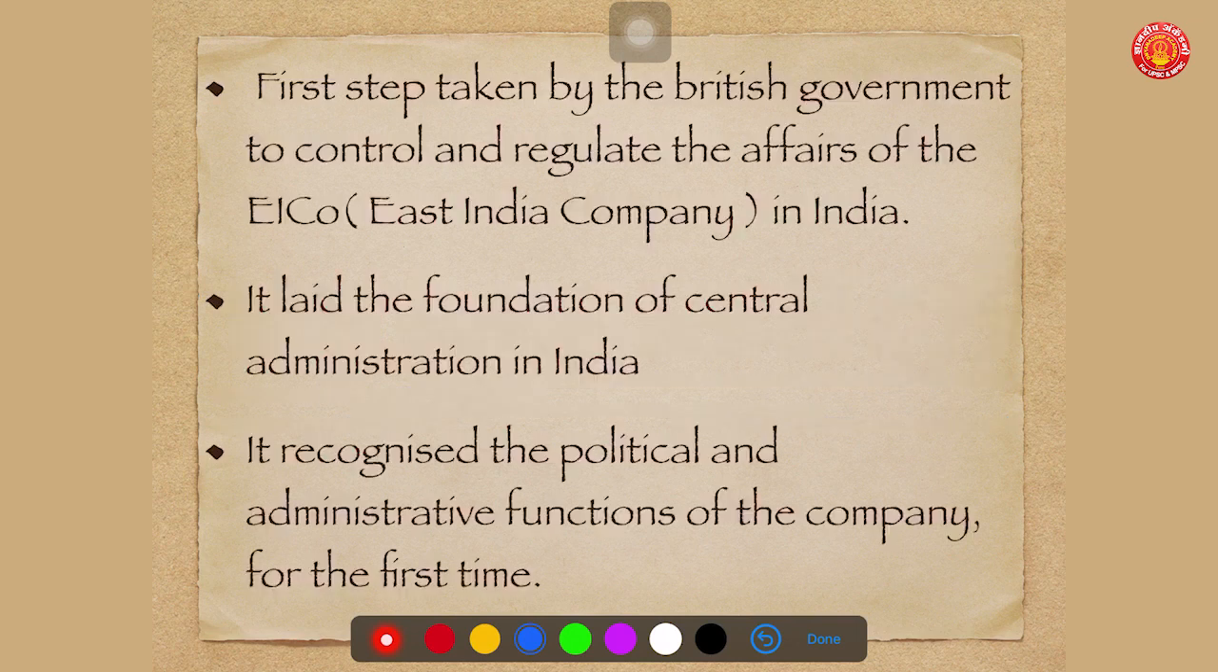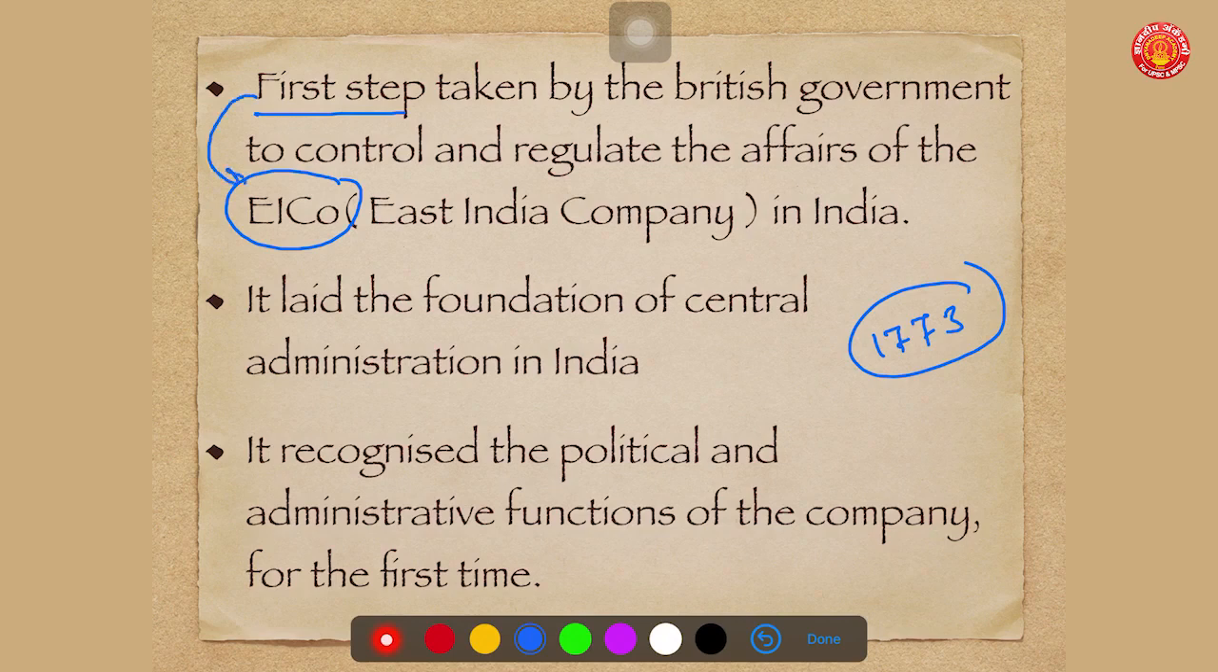Now, the Regulating Act of 1773 was the first step taken by the British government to control and regulate the affairs of East India Company. It was the first step. So this could be a potential question for UPSC prelims: the Regulating Act of 1773 was the first step taken by the British government. Government is a different thing, East India Company is a different thing. So it was the first step taken by the British government to control and regulate the affairs of East India Company in India.